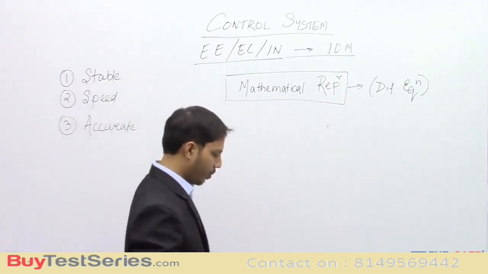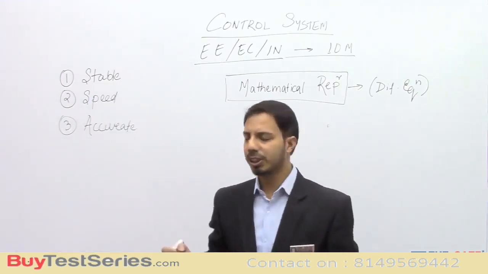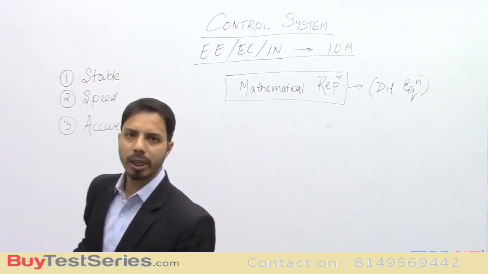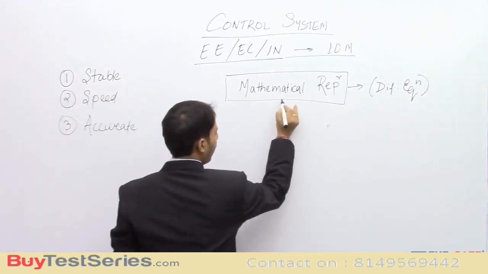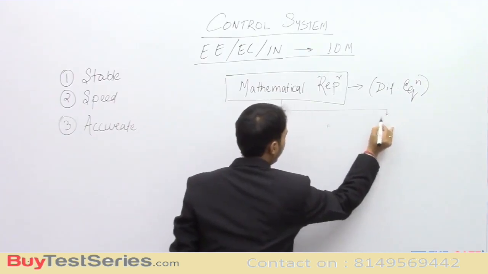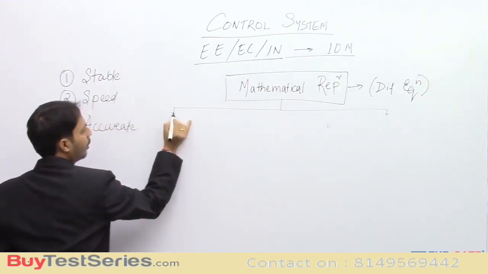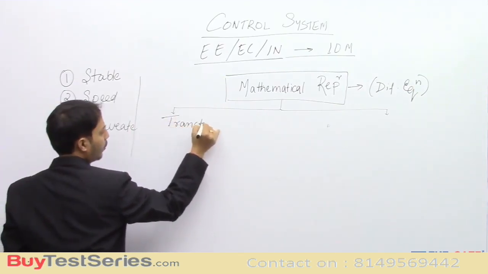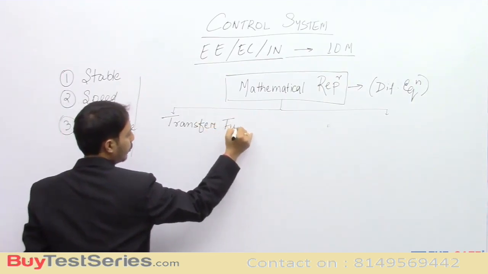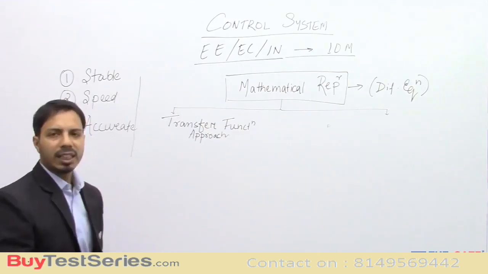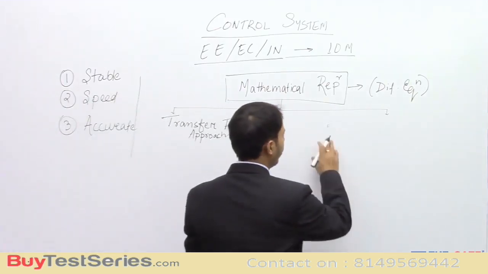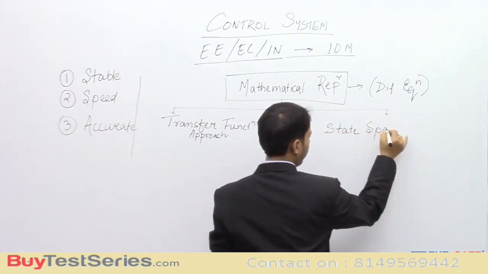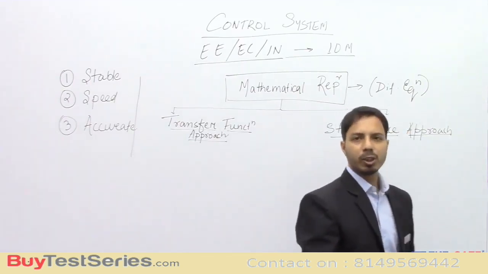Okay. Now, to study mathematical representation, there are two approaches. First approach, which is very, very important in GATE, is known as the transfer function approach. The second approach which we have to study for GATE is the state space approach. Now, what is the difference between these two approaches?